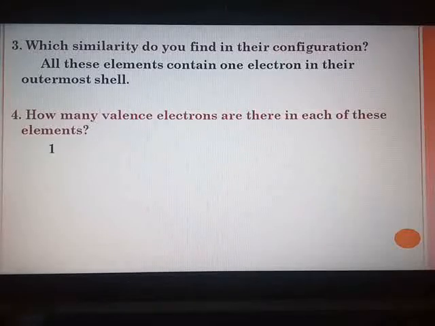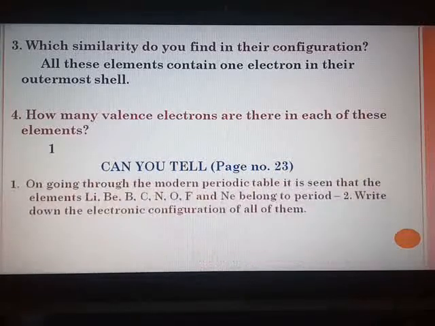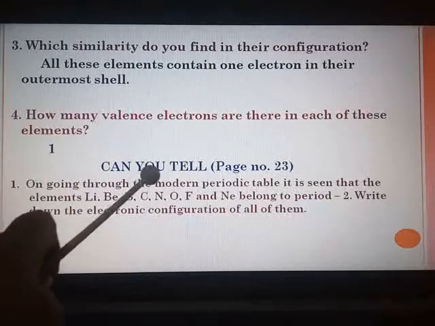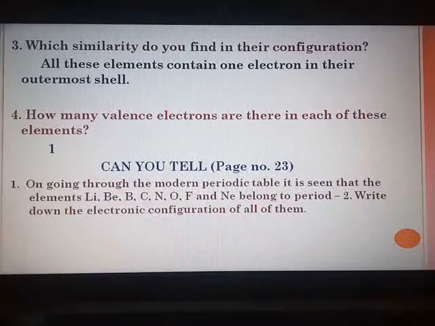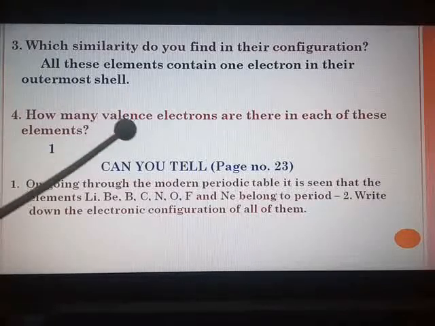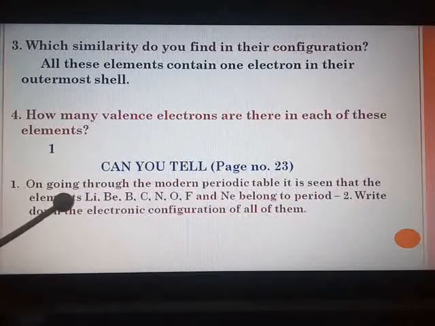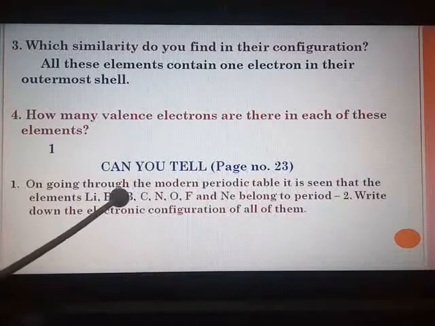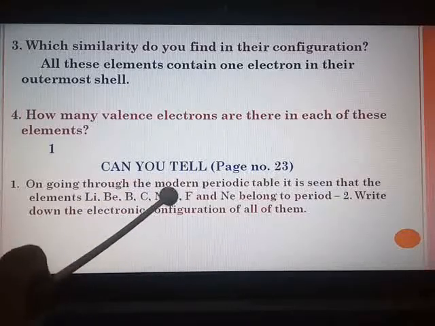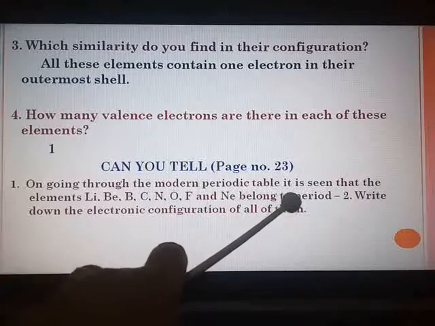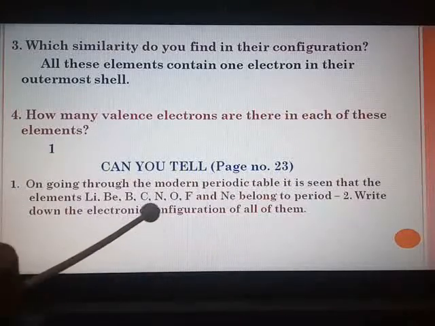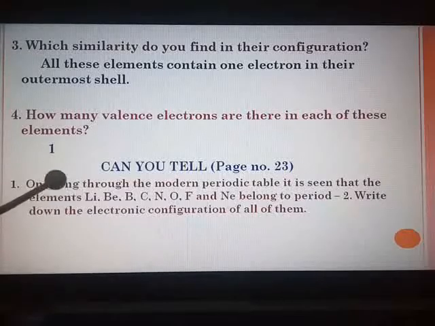Okay, page number 23. Again, you have an activity on page number 23. The first question is, on going through the modern periodic table. See, on page number 23 of your textbook, you have the modern periodic table. It is seen that the elements lithium, beryllium, boron, carbon, nitrogen, oxygen, fluorine and neon belong to period 2. Write down the electronic configuration of all of them. So you have to write the electronic configuration of all these elements which belong to the second period.